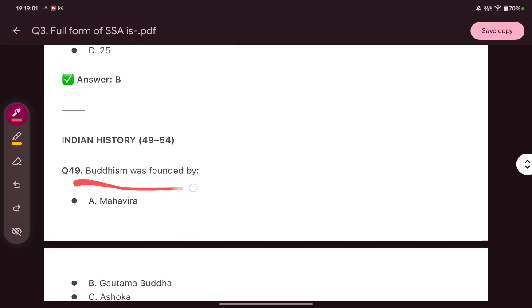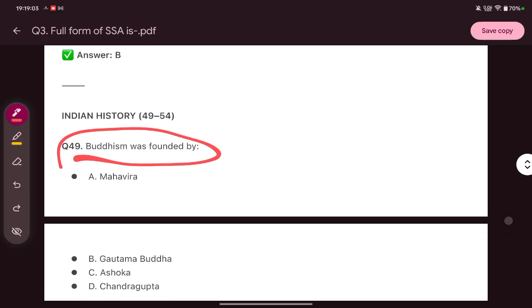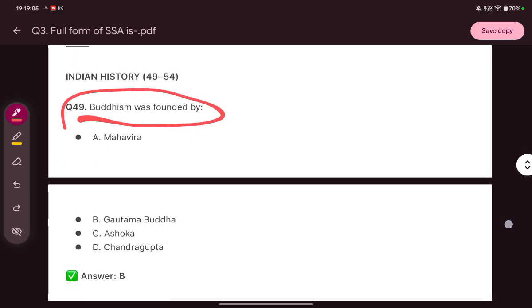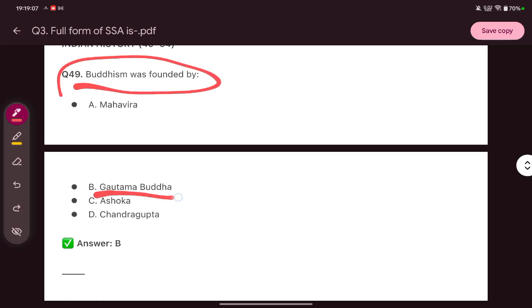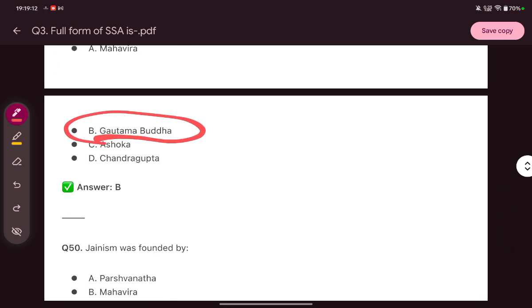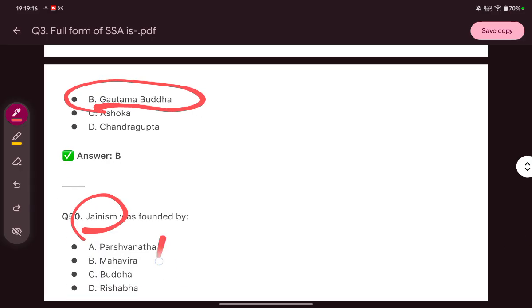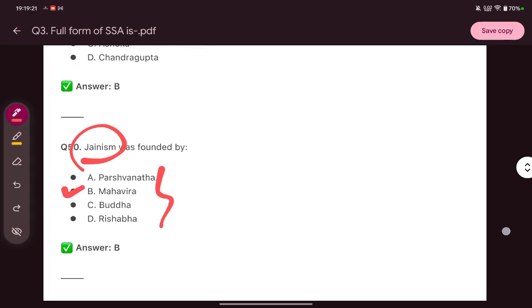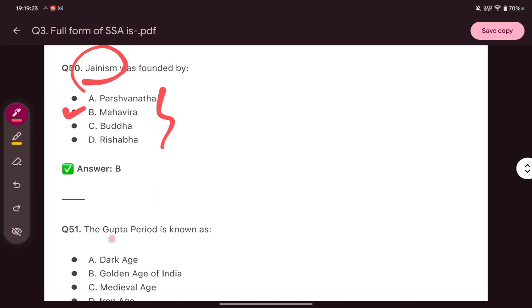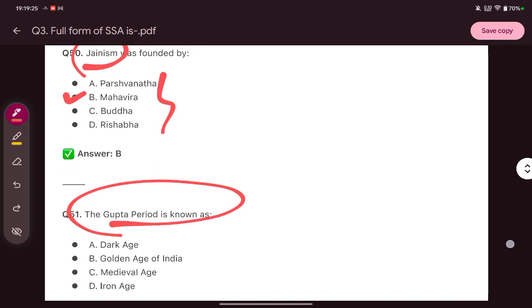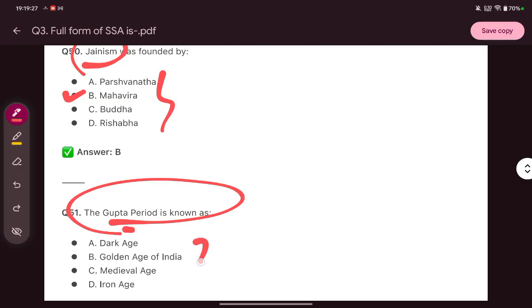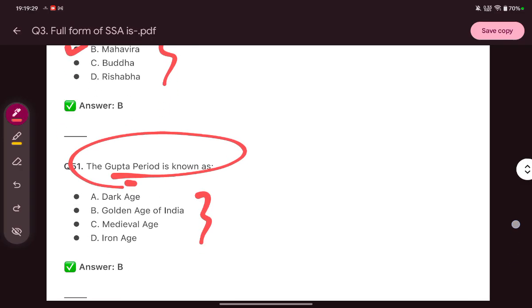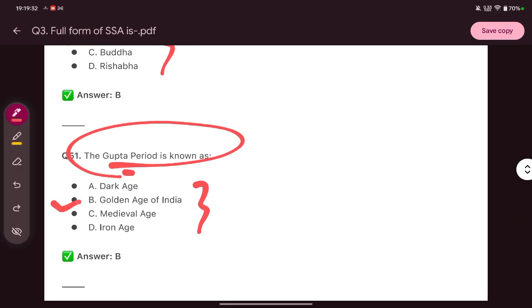Now these are some history questions. Buddhism was founded by whom? Buddhism was founded by Gautam Buddha. Then Jainism was founded by whom? Jainism was founded by Mahavira. The Gupta period is known as the? The right answer is Golden Age of India.